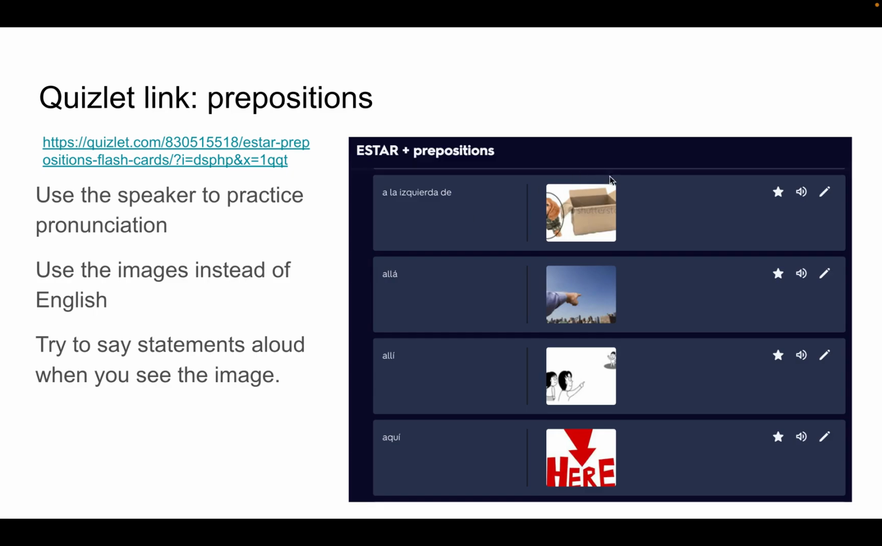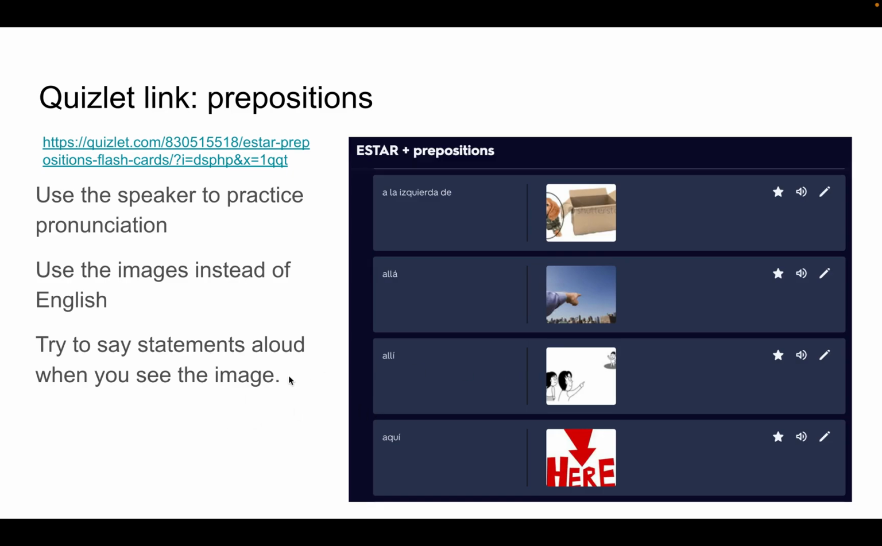Some of the feedback, so for example, one thing that's great, the option of the speaker, because then it helps you practice pronunciation. So when you read this and you're thinking, okay, wait, I'm struggling with the pronunciation, and you press it, and I'm going to show you in a second, then it's going to tell you a la izquierda de. Okay? Again, I'm encouraging you to use images instead of English. So notice that in my decks, you'll not see any English. It's just to try and train your brain and your ear to not always default to English.